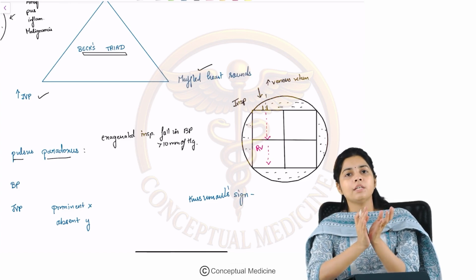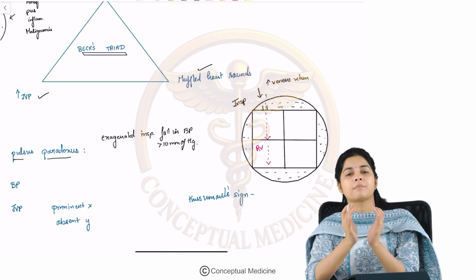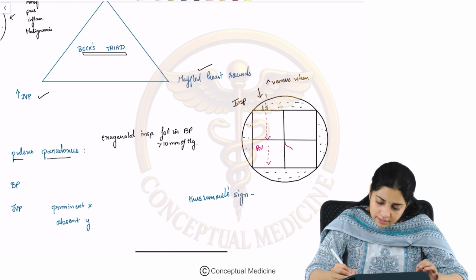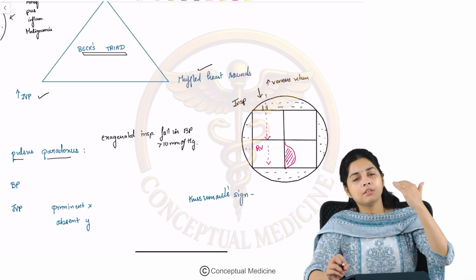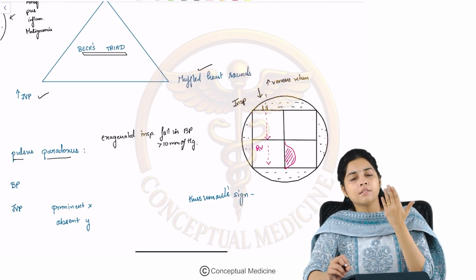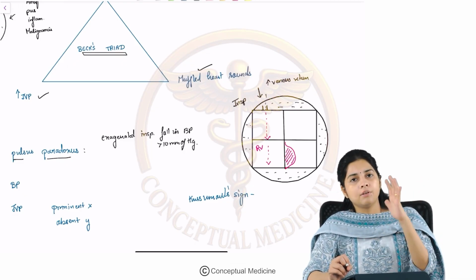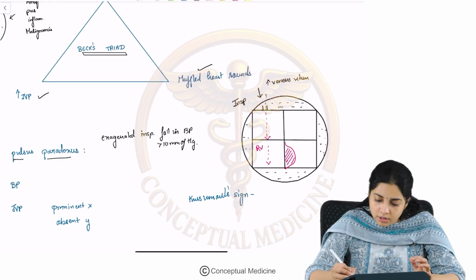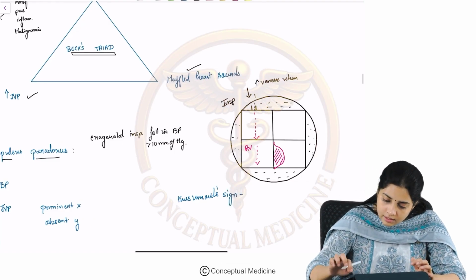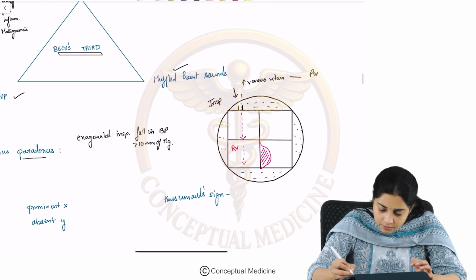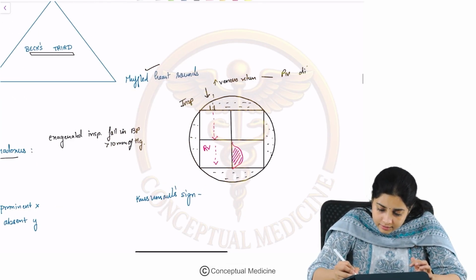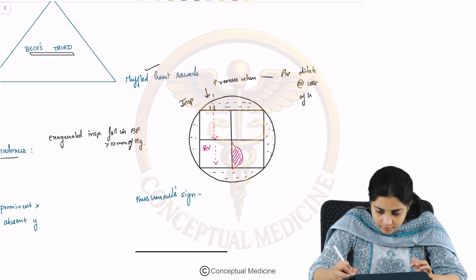So the RV cannot expand anymore. So the RV expands at the cost of the LV during inspiration, when there is an increased flow to the right ventricle or the RA-RV side. The increased venous return causes the RV to dilate at the cost of the LV.